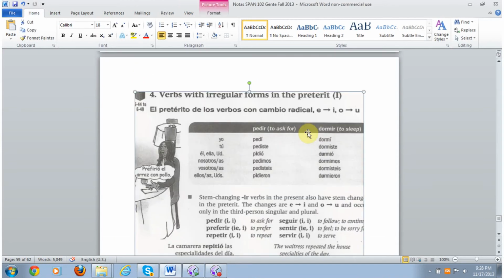Here is a page that tries to summarize what we just said. With certain IR verbs that have a stem change in the present tense, they'll have a stem change in the preterite. Here you see pedir pictured and dormir pictured. You have this document under course documents. It's posted there. So even if you can't see everything correctly, you can go under Blackboard, course documents, and you'll see this exact page there.